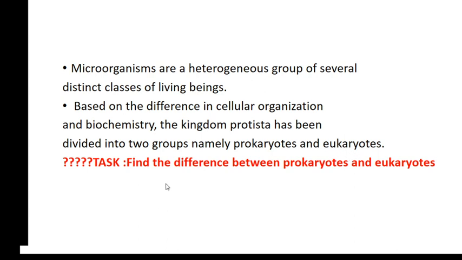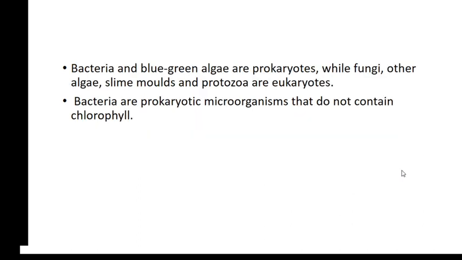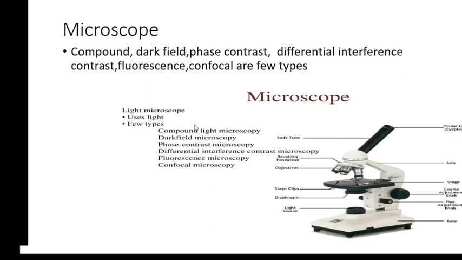I am giving you a simple task to find out the difference between prokaryotes and eukaryotes. Here is a clue for your task: bacteria and the blue-green algae are prokaryotes, while fungi and other algae, slime molds and protozoa are eukaryotes. Bacteria are prokaryotic microorganisms that do not contain chlorophyll.